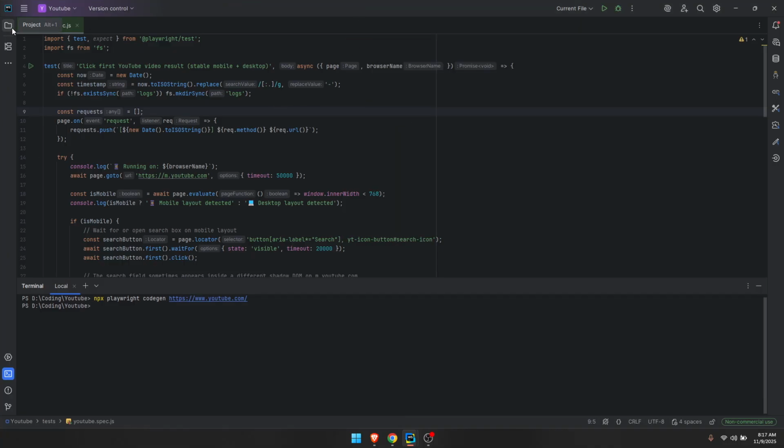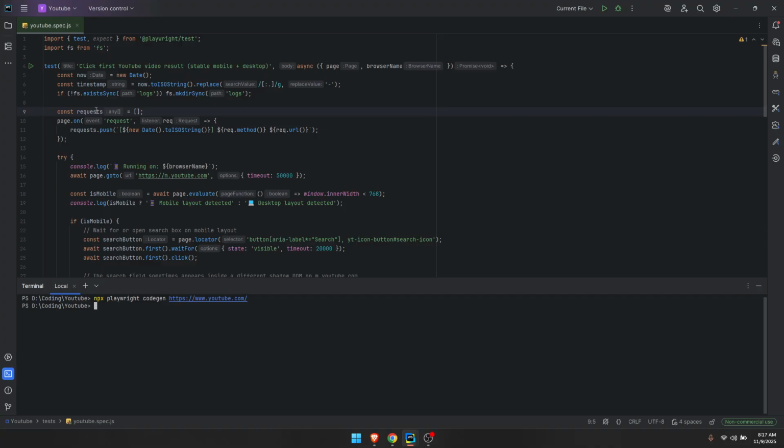So with this Playwright code, I started by creating two variables, which are now and timestamp. Now is just getting the current date, and the timestamp is getting not only the date but also the hour. In that way, we can use that variable later on as the name for the screenshot and any logs. We can save those errors with the timestamp. And for me, it's really good. You know the exact time when the error happens, and it can be very useful.